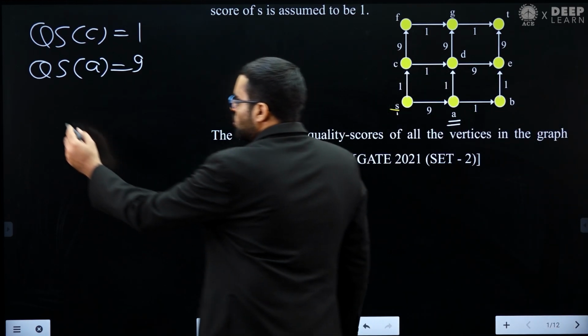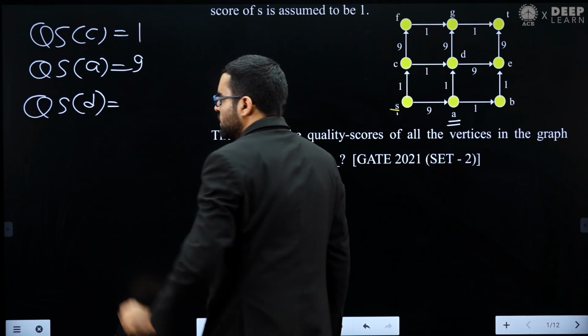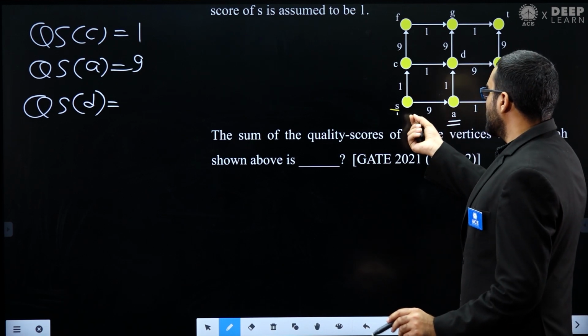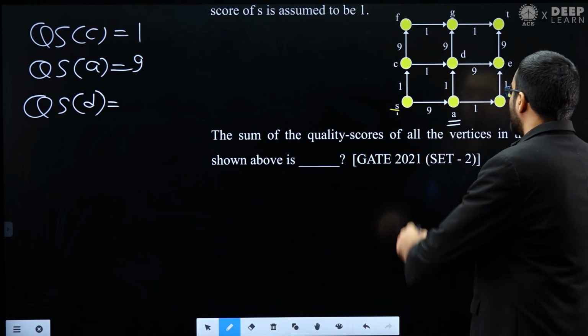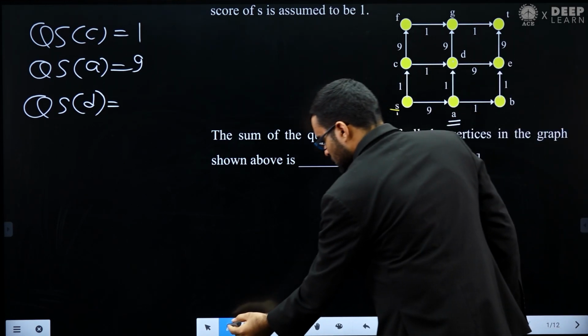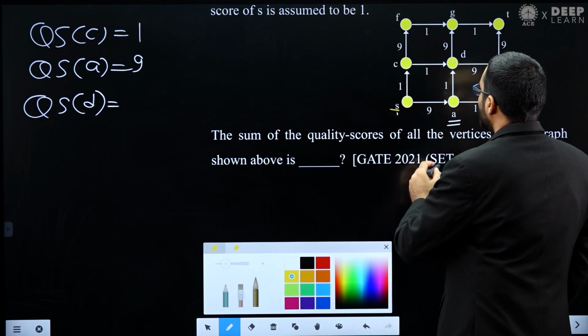When you find the quality score of D, you don't have to check from S. You don't have to go from S. Remember, in this vertex D there are two incoming edges.